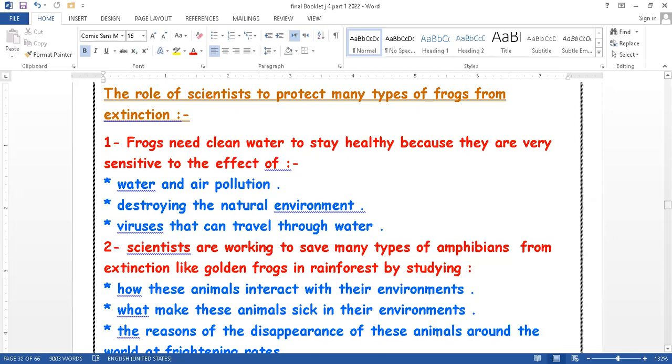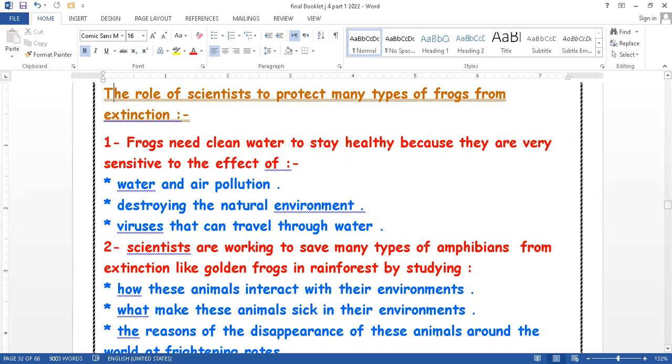Number one, we said that amphibians like frogs and salamanders, all of them can live on the land and they can live in the water. So they need clean water and air. So scientists started to provide frogs with clean water. Why? To keep them healthy.